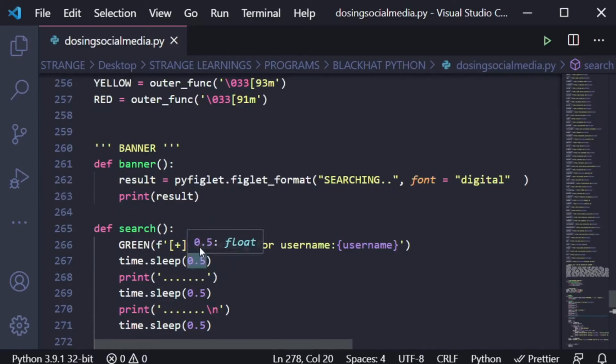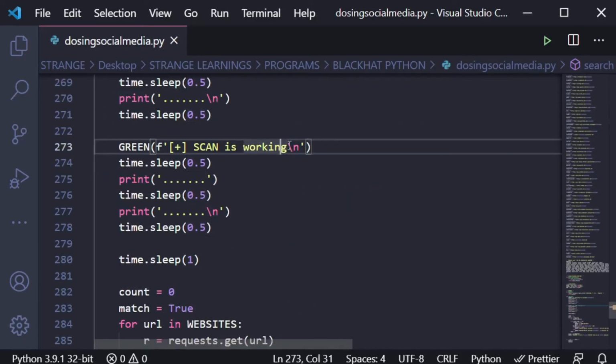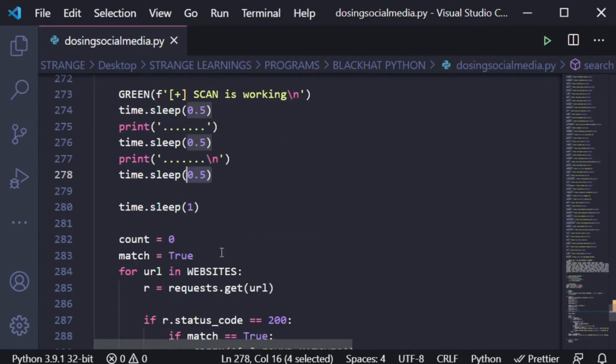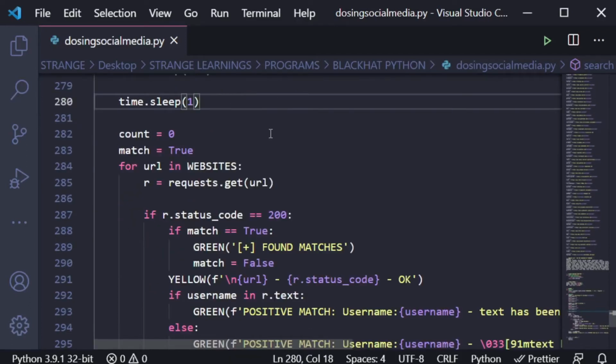It says green in color. This string it will print: searching for username, with the username in green color, and then these patterns with a proper time duration of 0.5 seconds. Then it will print the next one in green color which says scan is working, and then two patterns, and then with the same time duration of 0.5 seconds. Then it waits for 1 second and then starts the working.